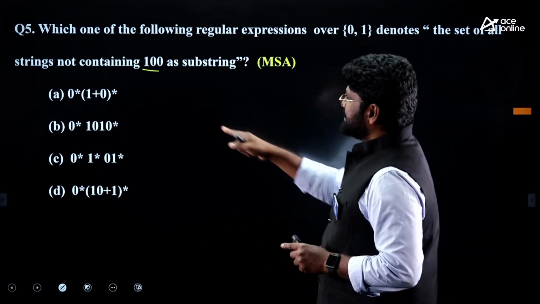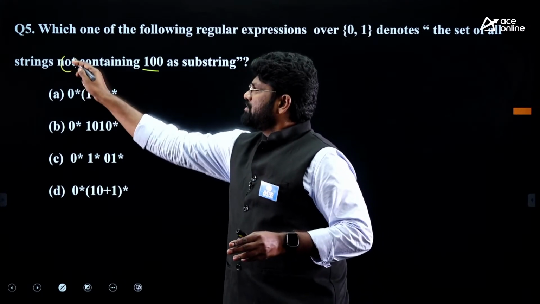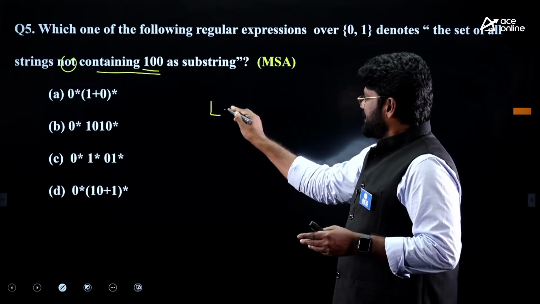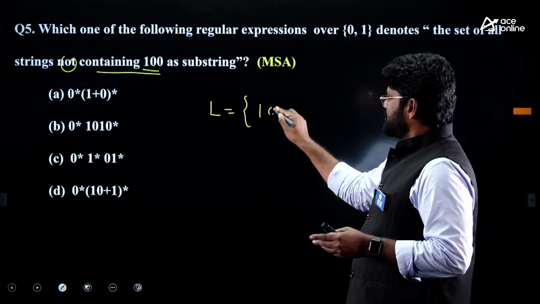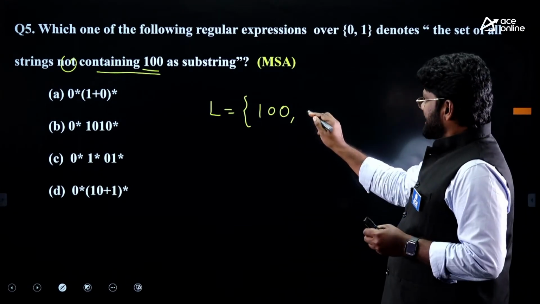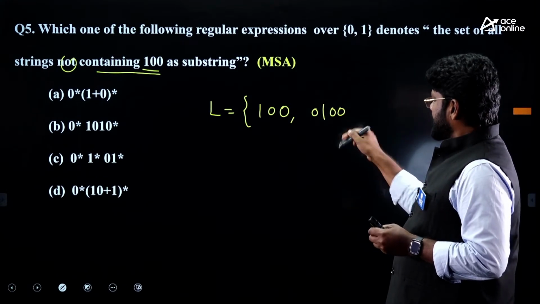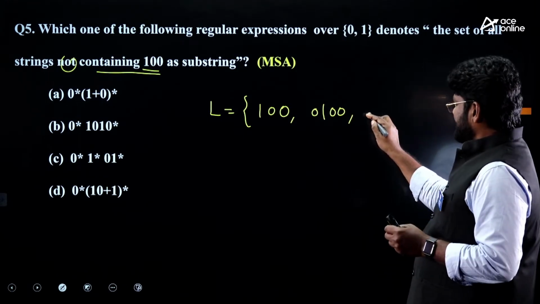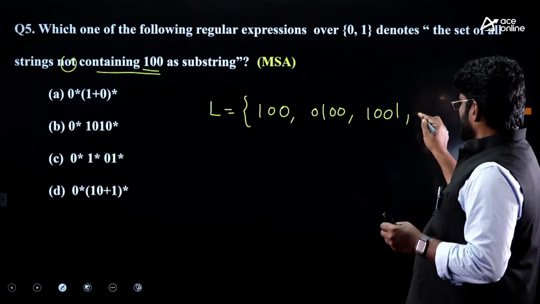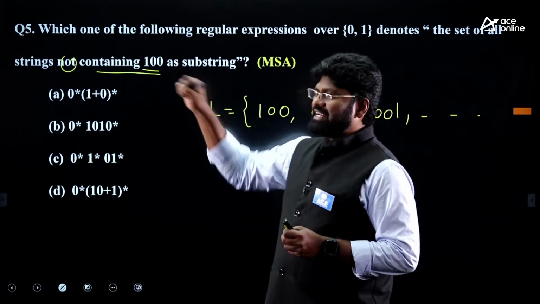As for this statement, it's very difficult to write directly, so I take the containing version. If I take containing 1, 0, 0, the first member of L is 1, 0, 0. After that, 0, 1, 0, 0 can be another string. Later, 1, 0, 0, 1 can be another string, and so on. They all are members of the containing language.